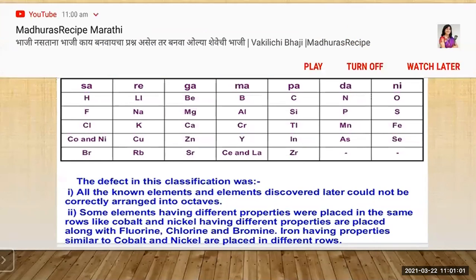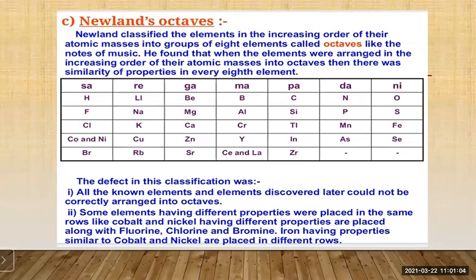But there were some limitations to Newland's law of octaves. What are those limitations or defects? We will see. All the known elements and elements discovered later could not be correctly arranged into the octaves. Newland could arrange only 56 elements, only up to calcium, in an increasing order of their atomic masses. What about the elements which were discovered later? Those elements had no place in the octaves.